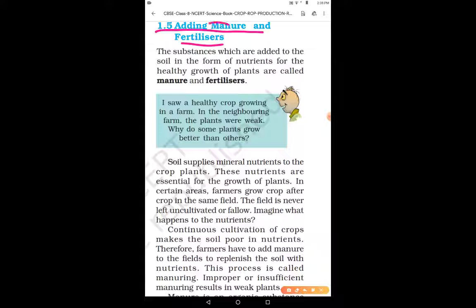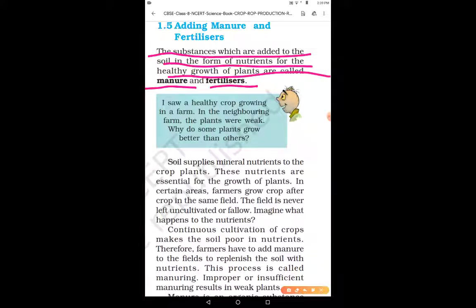You might be familiar with manure and fertilizers. You might have studied it in your earlier classes, right? Manure and fertilizers are those substances which are added to the soil to replenish the soil with nutrients, or you can say to provide the soil with nutrients, to enrich the soil with nutrients. So let's get started. The substances which are added to the soil in the form of nutrients for the healthy growth of the plants are called manure and fertilizers. Okay, so for the healthy growth, the plants need nutrients, right? So in order to add those nutrients, we add manure and fertilizers.